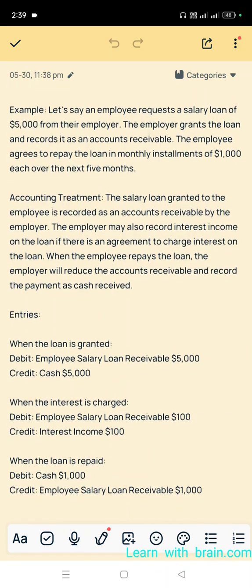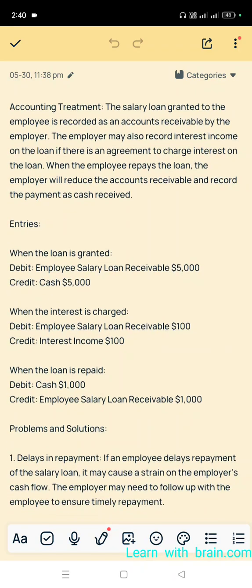Now we go for an example. Let's say an employee requests a salary loan of 5,000 rupees from their employer. The employer grants the loan and records it as accounts receivable. The employee agrees to repay the loan in monthly installments of 1,000 each over the next 5 months. So what is the example? The employee requests a salary loan of 5,000, the employer grants the 5,000 loan, 5 months, and 1,000 installment per month.